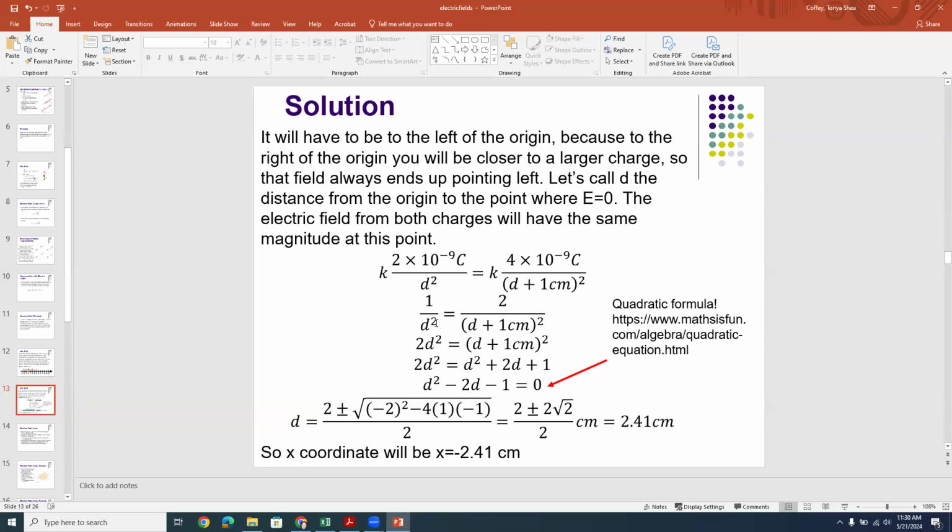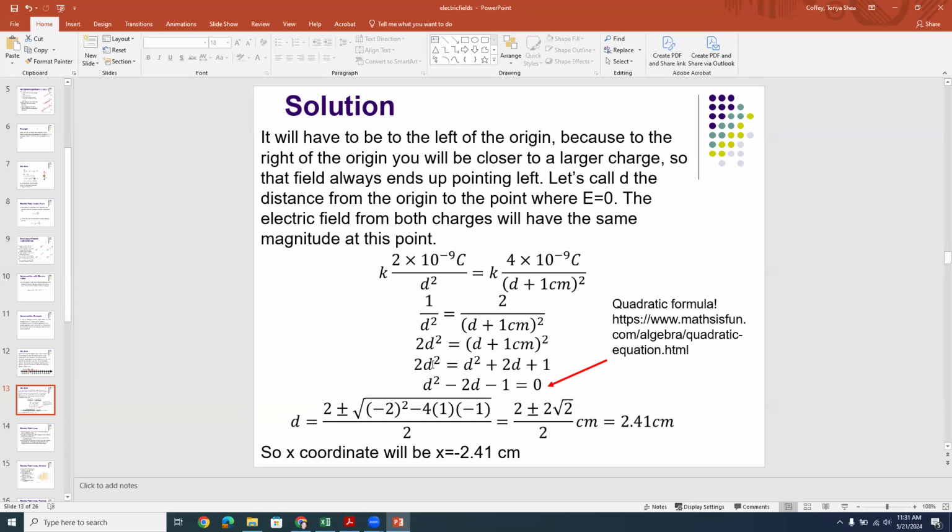Now I can cross multiply. I'm going to take the d squared and multiply it on the other side, so I've got 2d squared, and I'm going to cross multiply the (d plus 1) squared and put it on the left. So I have 2d squared is equal to (d plus 1 centimeter) squared. If I expand this square using the FOIL method, I get d squared plus 2d plus 1.